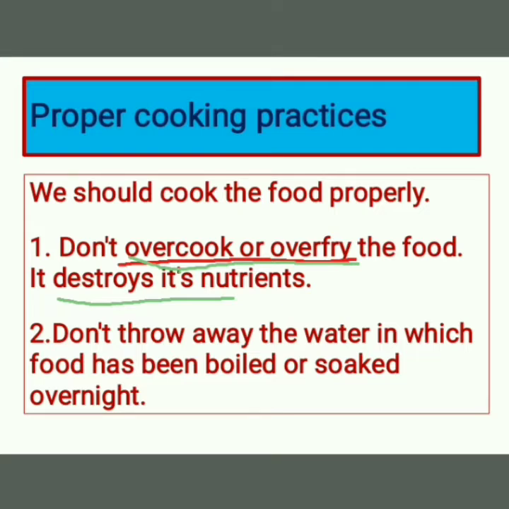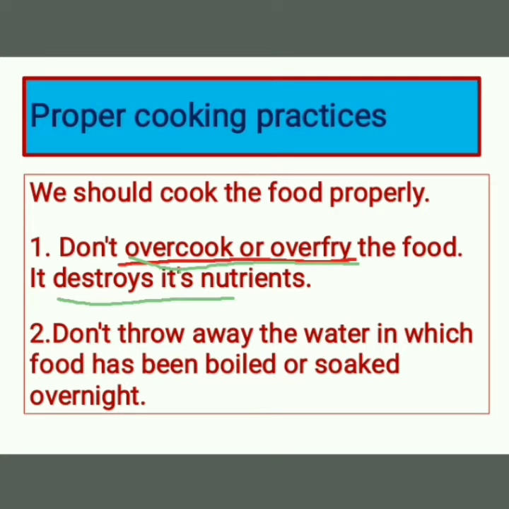When we do this, we should not throw the water away. What happens when we boil or soak the vegetables, pulses or rice in water? The nutrients from these foods mix with the water.